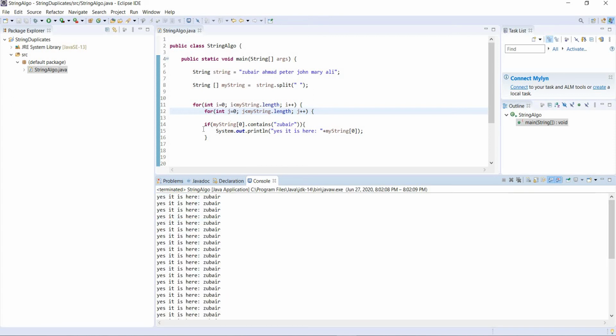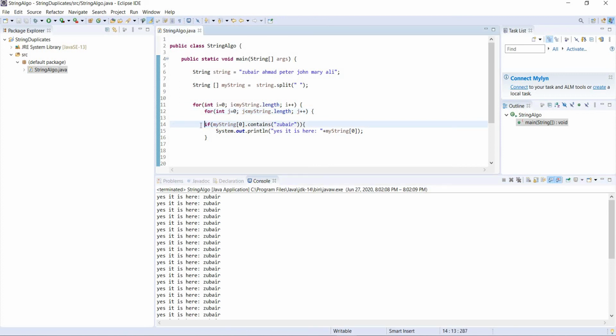So what we did, we said if my string at index 0 contains Zubair, and if it is true, then print this statement. If it is false, it will not be executed. Let's write something funny here. Let's see if my string at index 0 has funny. If it is, then it should be printed, right? So let's see.